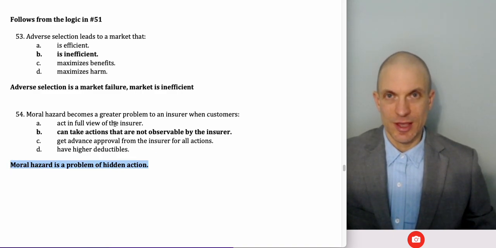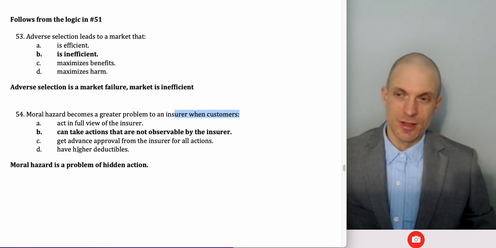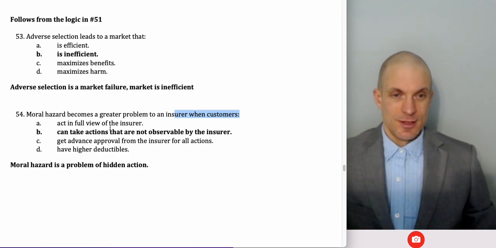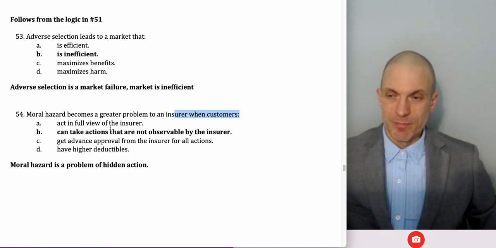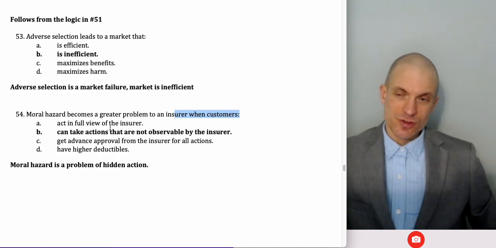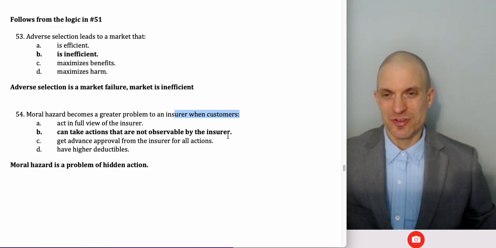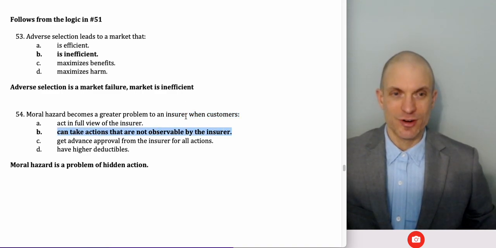And so in the case where you're not perfectly able to observe or monitor the actions that, in this case, the customer is taking, there's possibility for moral hazard, basically. It becomes a greater problem. Moral hazard itself is like opportunistic behavior or the buyer failing to take adequate precautions or something like that, shirking in the labor market, and so on and so forth. These are all a bigger issue when the actions are unobservable or not monitored.